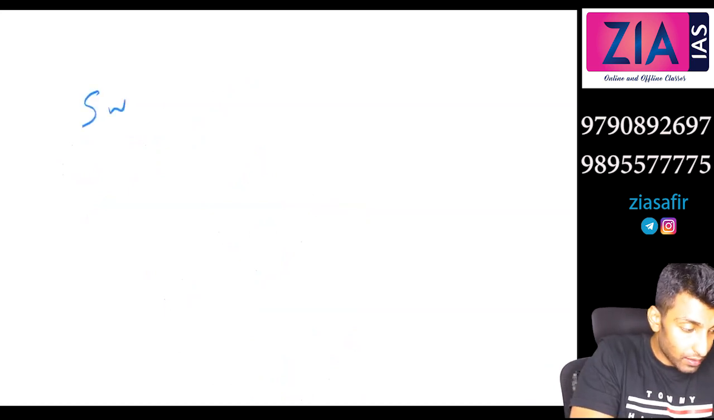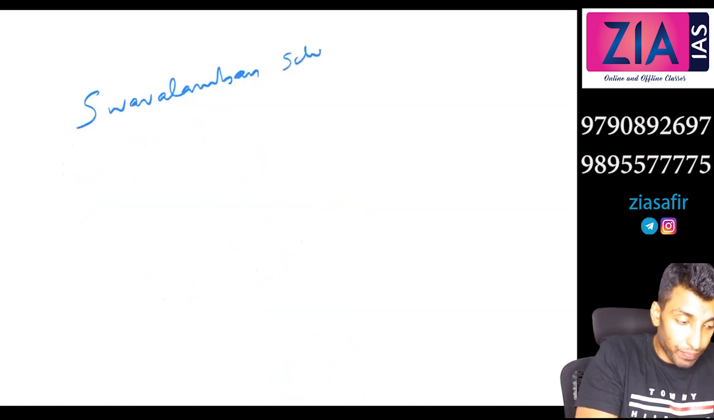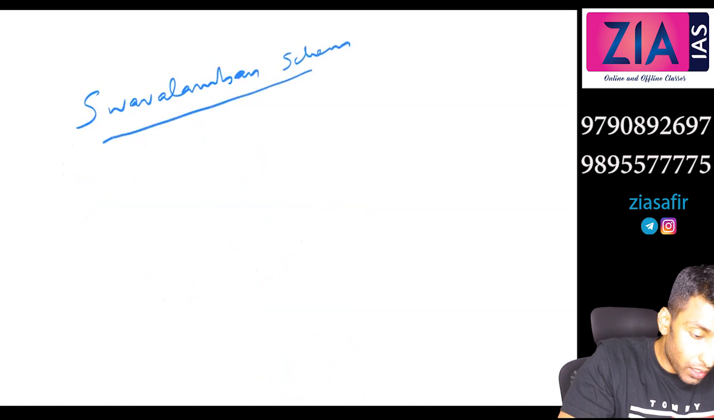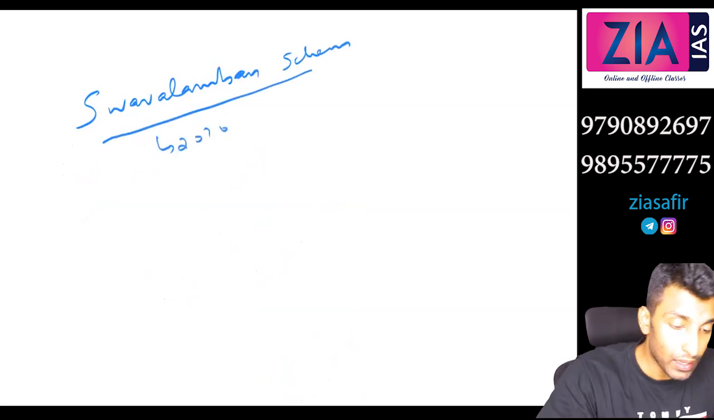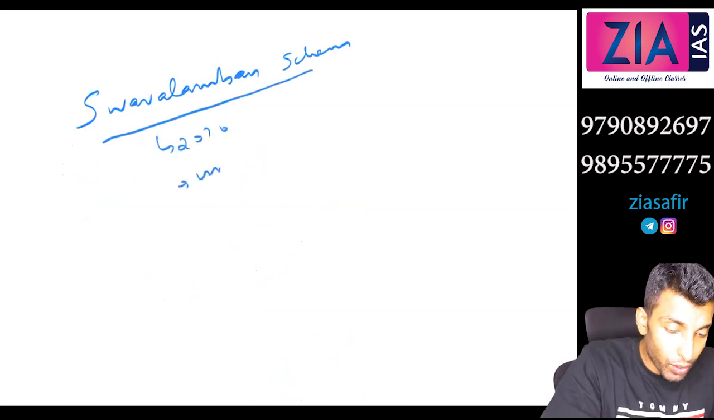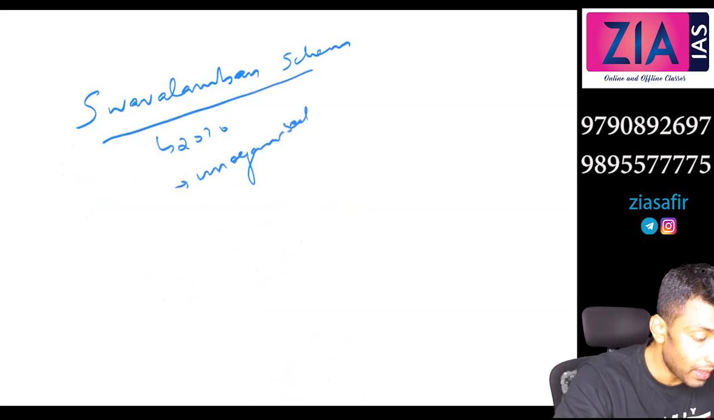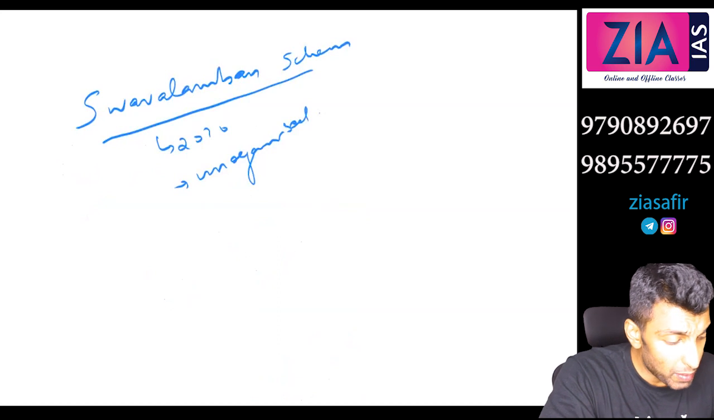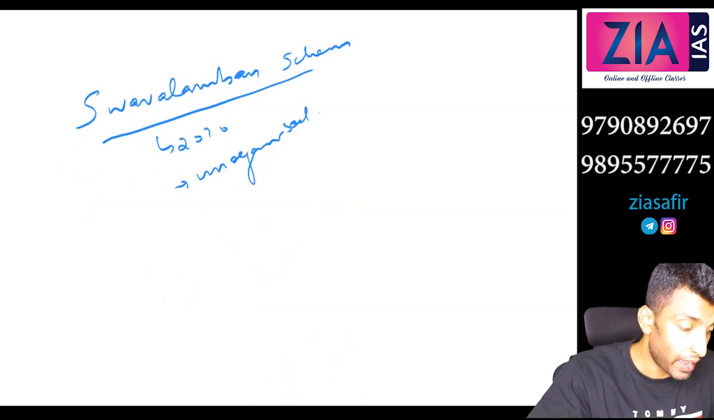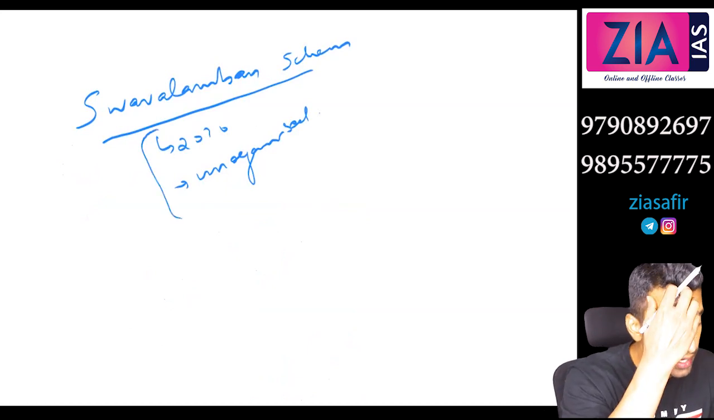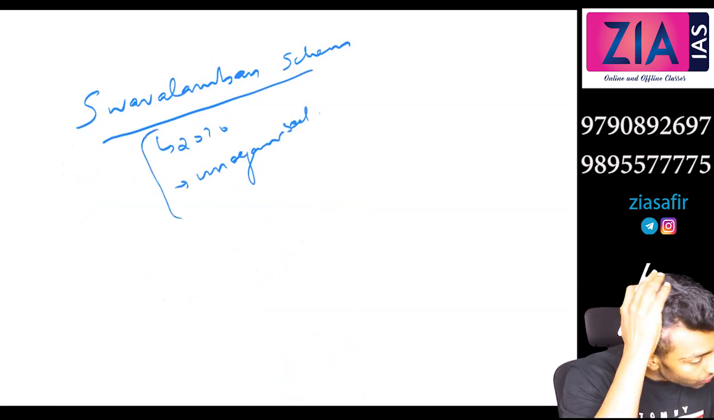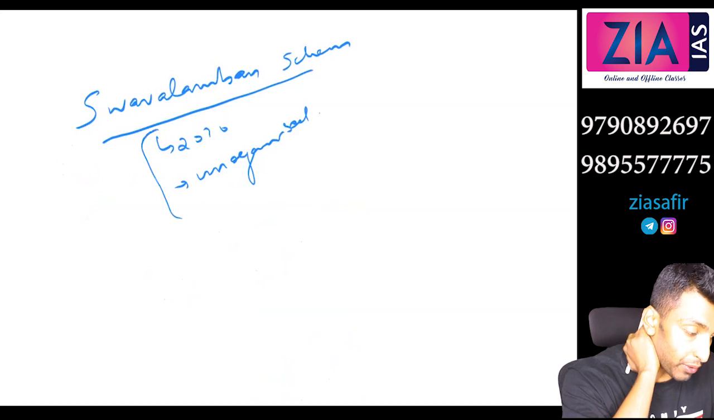Next is the Swavalamban Scheme. It was launched in 2010. It is basically for the unorganized sector. That means those people who are not covered under any statutory pension scheme. Those people who are not covered under any other pension scheme, Swavalamban is applicable for them.